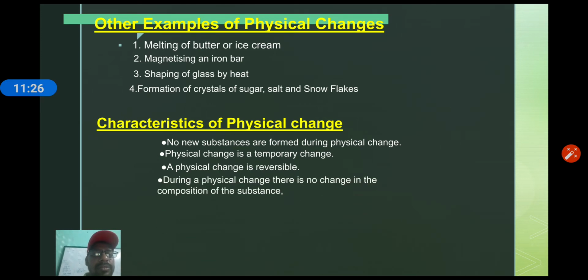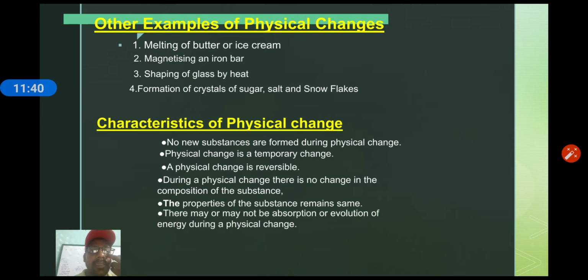During a physical change, there is no change in the composition of the substances. Yes, the composition will remain the same. It will not change, and the properties of the substances remain the same. And last one, they may or may not absorb or evolve energy. Means energy may evolve, or it may not. So these are the characteristics of physical change, and we have also seen lots of examples of physical changes. I think you can write your answer in your copy very well.